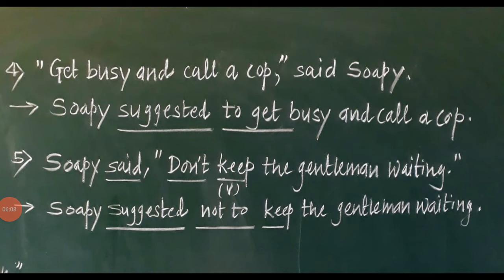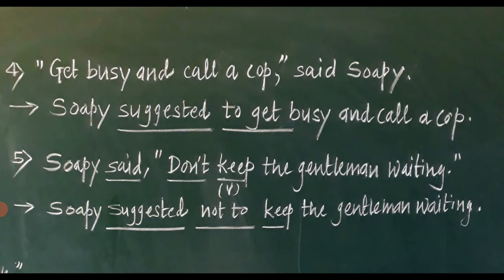Here are a few more examples. Get busy and call a cop, said Soapy. Here the reported speech comes first and afterwards the reporting verb. So again, a similar practice: Soapy suggested, the reporting verb said is converted into suggested, and later the action verb get is connected with to, and get busy and call a cop is kept as it is.